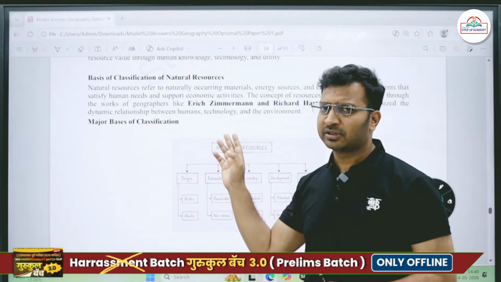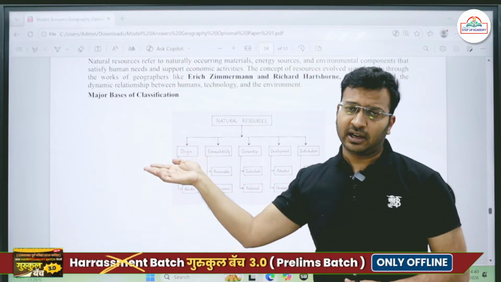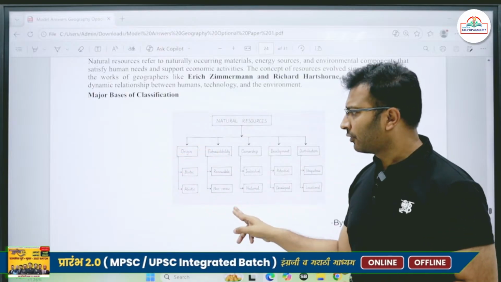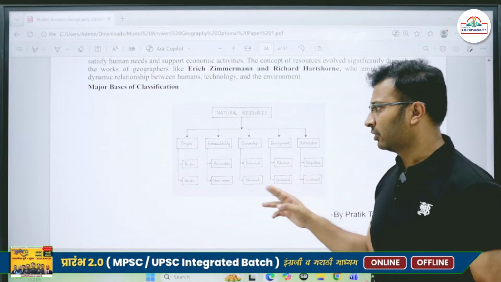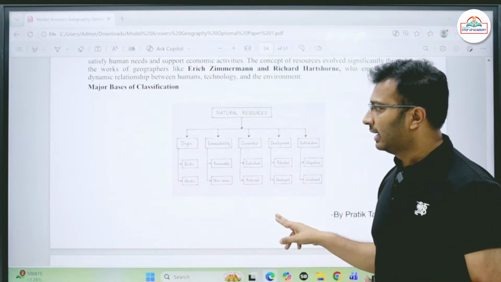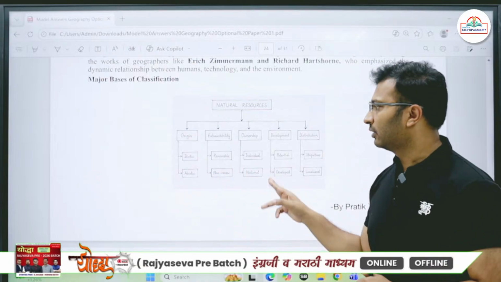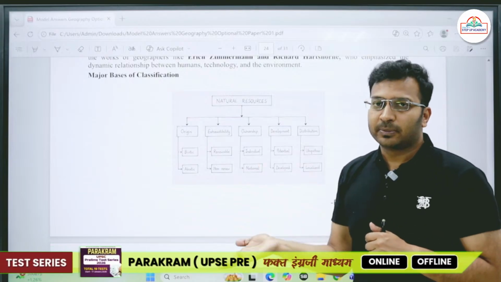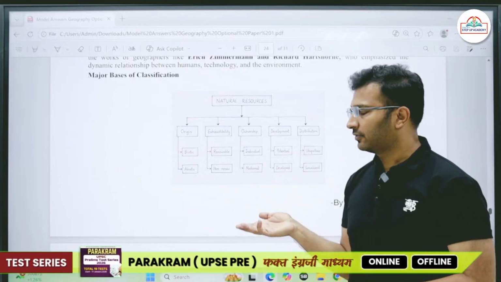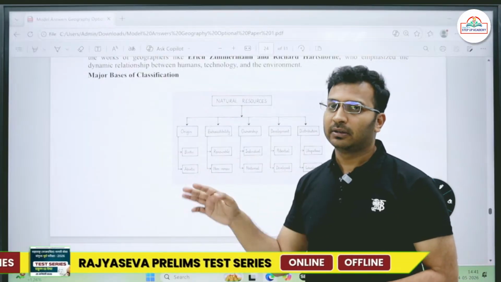If I talk about just natural resources, depending upon the origin, whether they are from organic sources, that is biotic sources, or from non-organic, that is abiotic sources. Then exhaustibility, whether it is renewable or non-renewable. Then ownership, whether that resource is occupied by one individual person, for example an agricultural farmland, or it is a public resource, for example national parks.